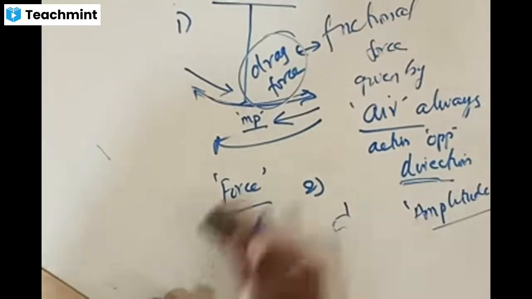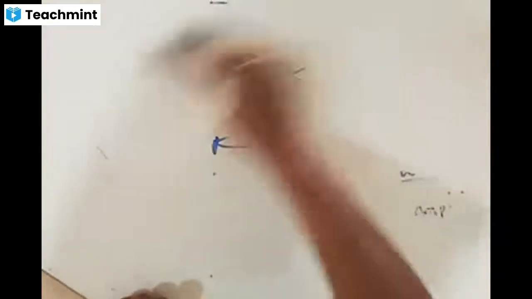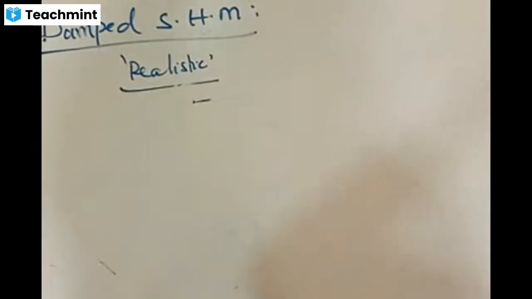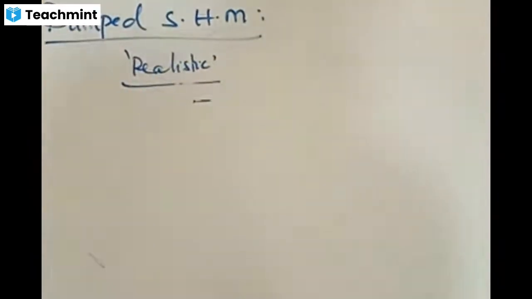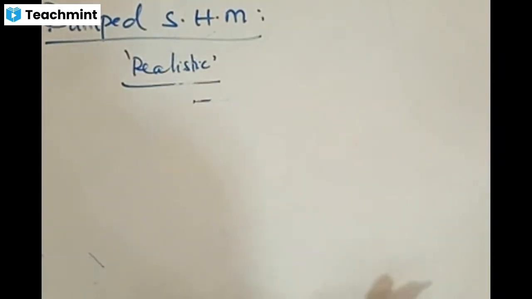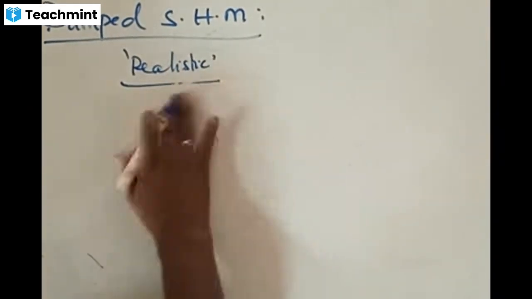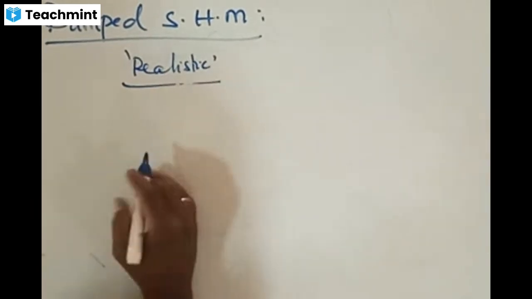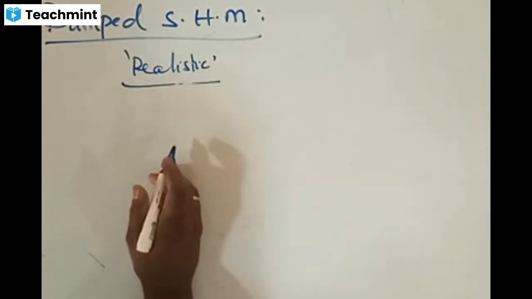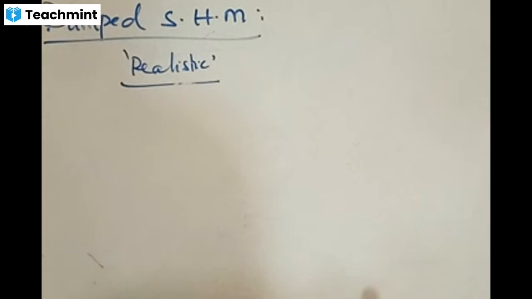Still, some force will act in the backward direction when you are moving on a bike or a bicycle. That force is what we call the drag force. Remember this important thing: drag force is the frictional force provided by the medium on the object. Drag force will always act in the opposite direction to the motion of the body. In what direction will drag force always act? Opposite to the motion of the body.